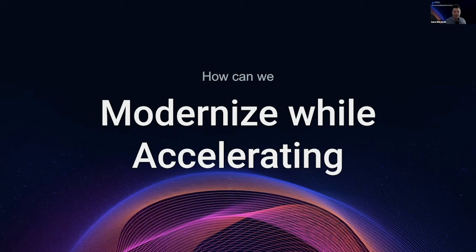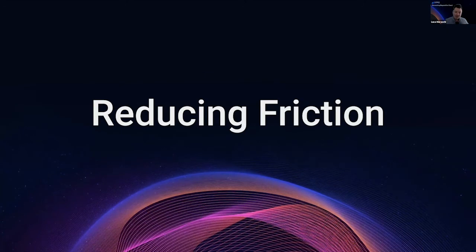Because we just said that distribution requires a higher degree of coordination, right? So we have a degree of complexity added to this system. But how can we accelerate? And the core is basically how can we reduce friction, right? Because in order to accelerate, we need to reduce friction. We need to be able to decouple while still keeping coordinating, right? I'm probably touching a little bit of mechanical physics here, right? So we are touching the thermodynamics principle right now, but they are actually highly connected to what is happening in the real world, especially to enterprise, but also to small startups, right?